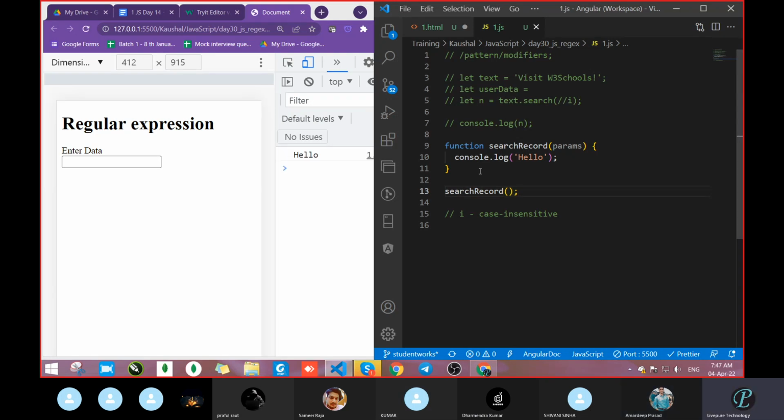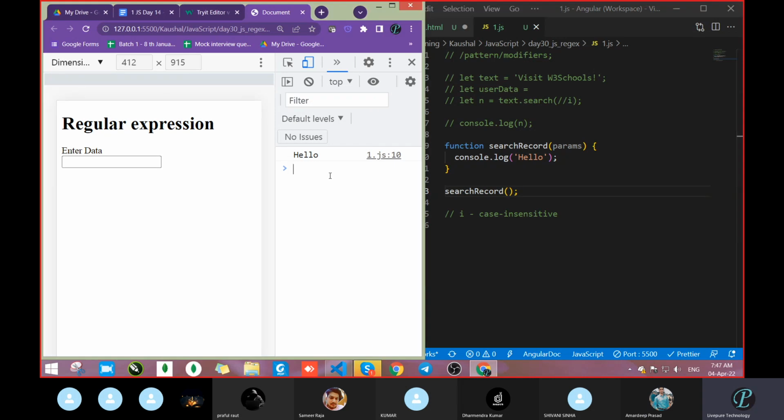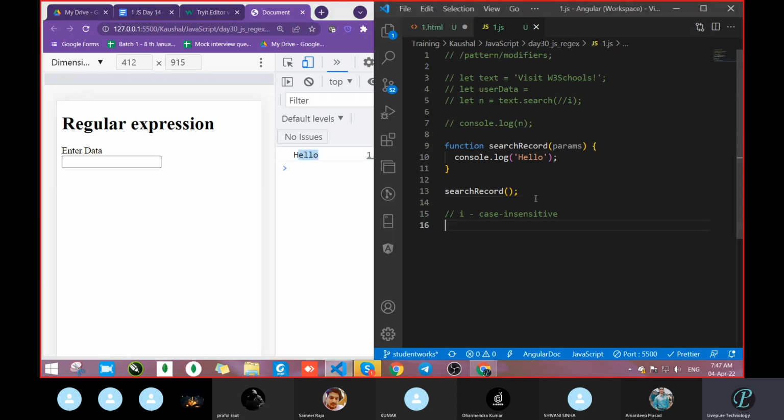So first save, we got a hello. But I do not want the hello to be printed now. I want it to print once you enter in this one and start writing something, and after that. So copy this function call. I do not want it here.